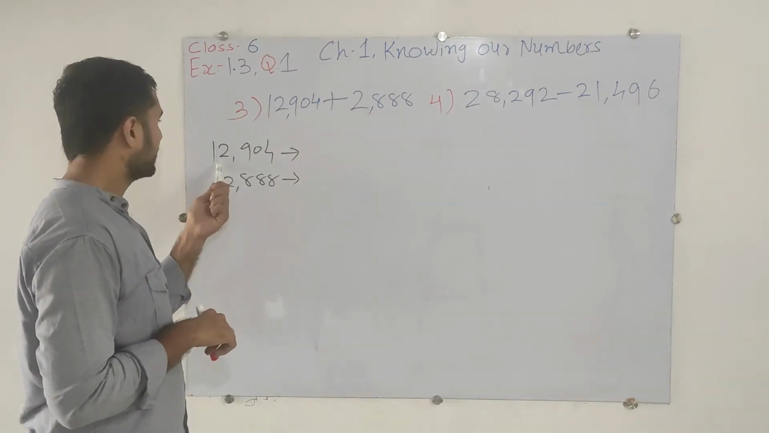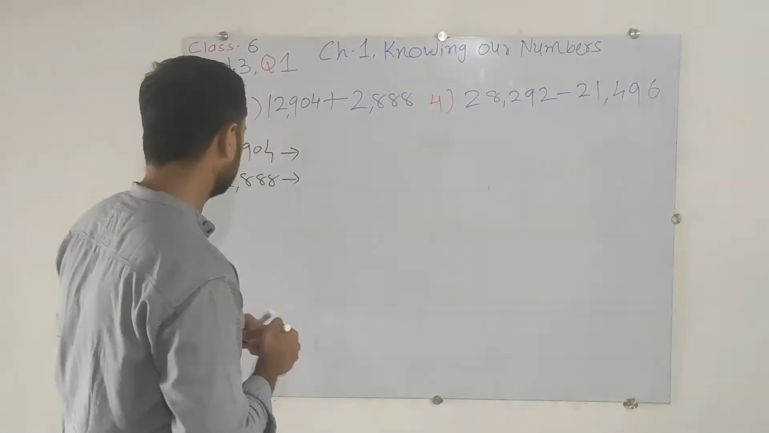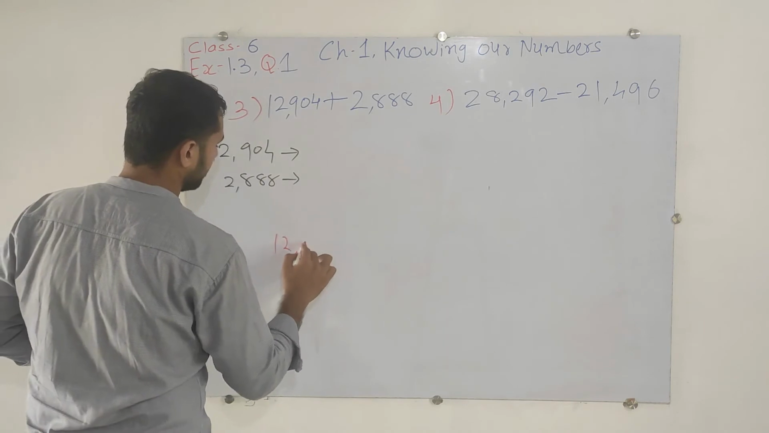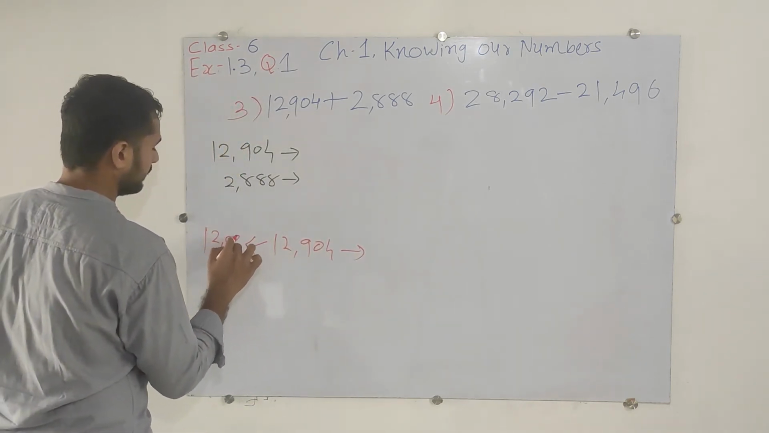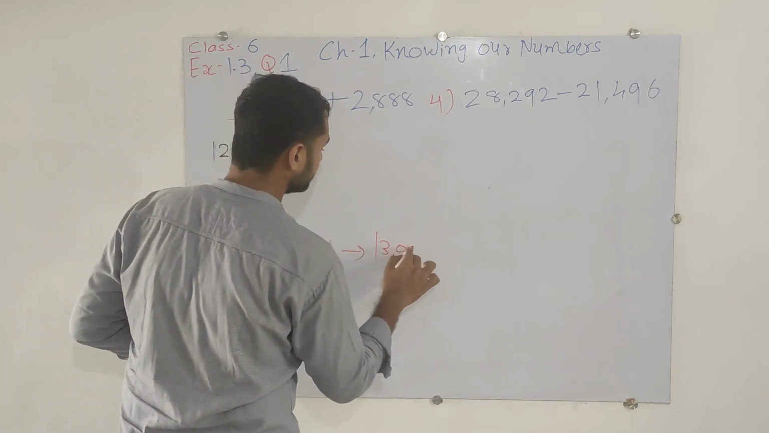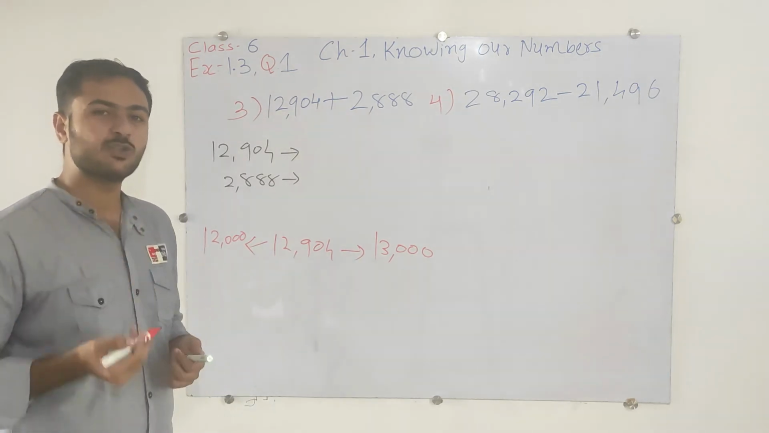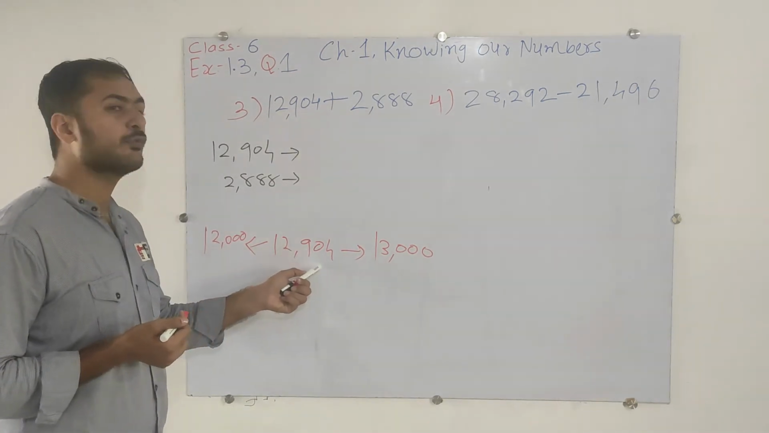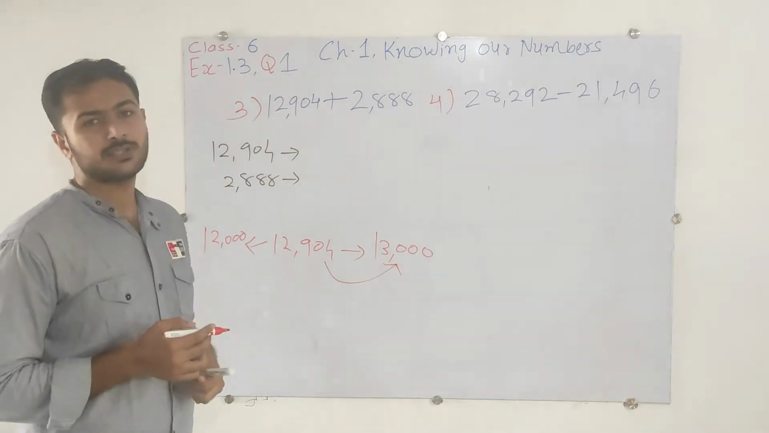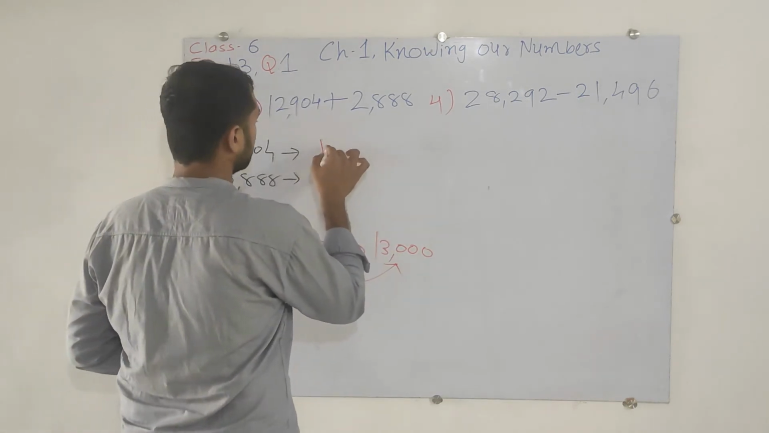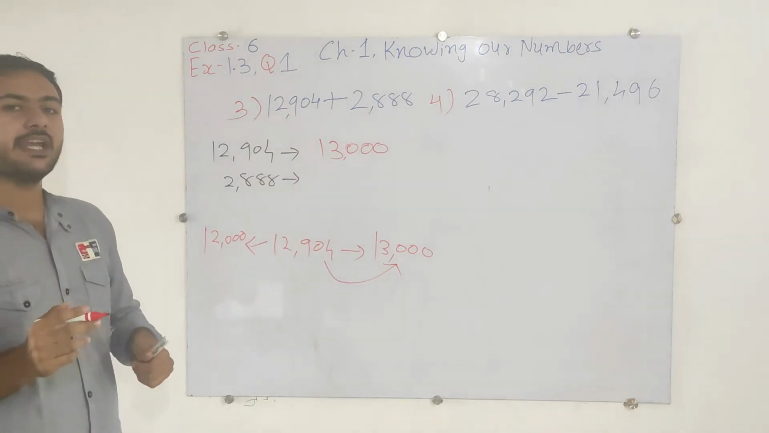Which number is there? 12,904. Now just identify that 12,904 is nearby to 12,000 or 13,000, because we are doing the rounding off till the 1000 place. So 12,904 is actually nearby to 13,000. So in place of 12,904, we will write 13,000. Now, the next is 2,888.